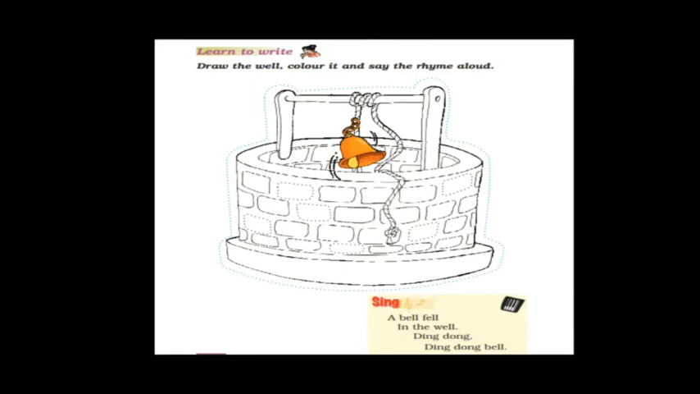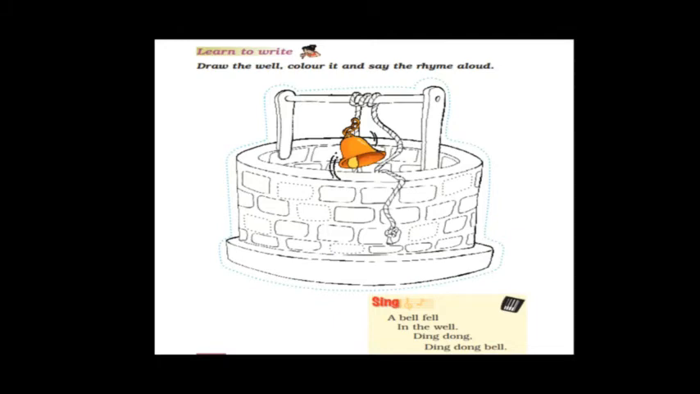Moving to the last main, draw the well, color it and say the rhyme aloud. So children, can you see? There is a well. Again there are some dots given on the well. In the picture there are a few dots. You have to trace the dots and then color it, and at the end there is one rhyme, a small rhyme. Shall we read that? A bell fell in the well, ding dong bell. It's a small rhyme, children. You just have to read it out.